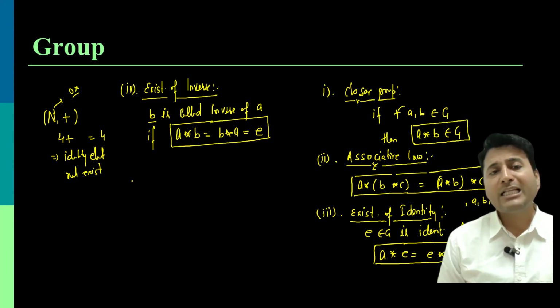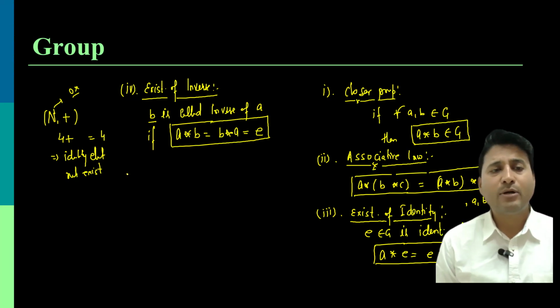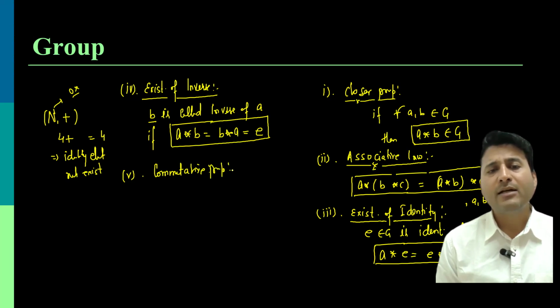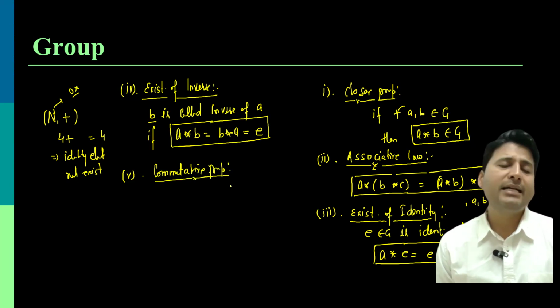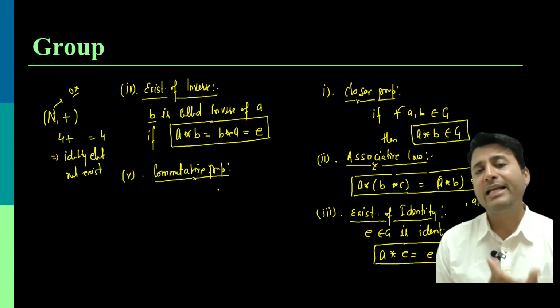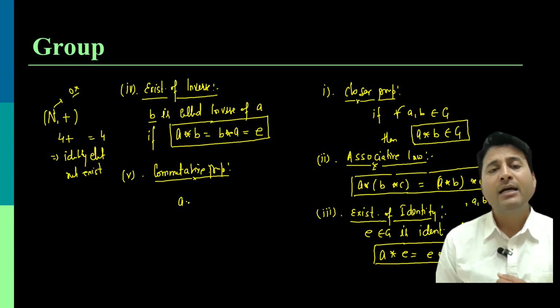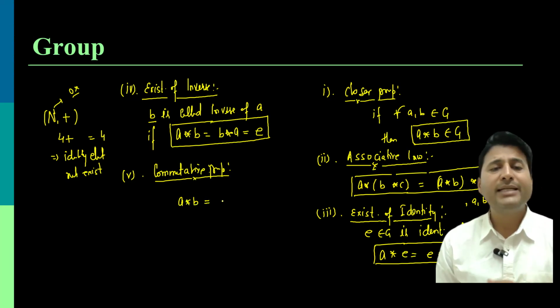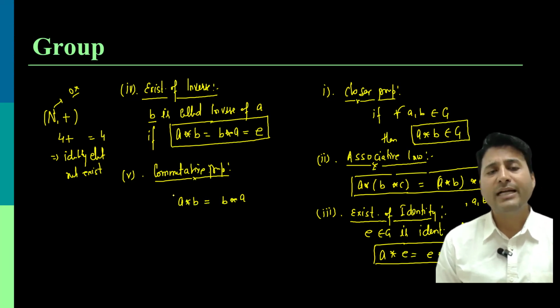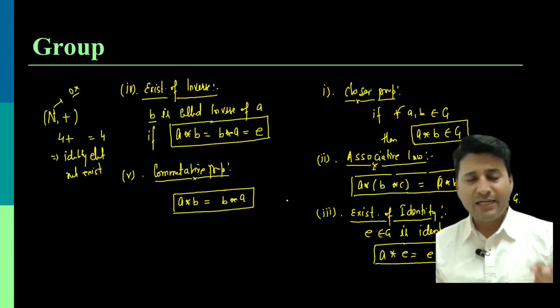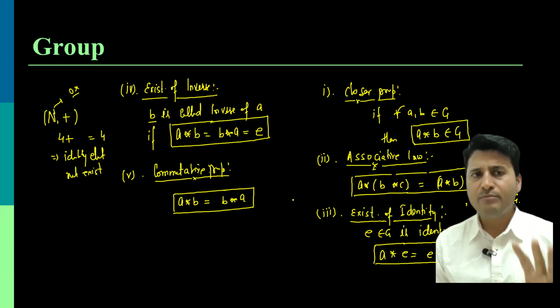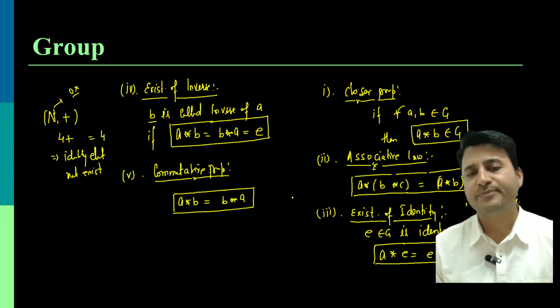Okay, the last property that we do have is property number 5, called the commutative property, or the commutative law. Now, what it says is that in your operation, the order of the elements does not matter. That means whether I am operating A on B or B on A, we should get the same output. Everywhere, wherever I have taken A, B, C, they are coming from your set G.